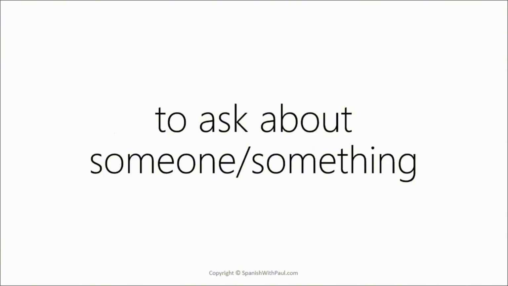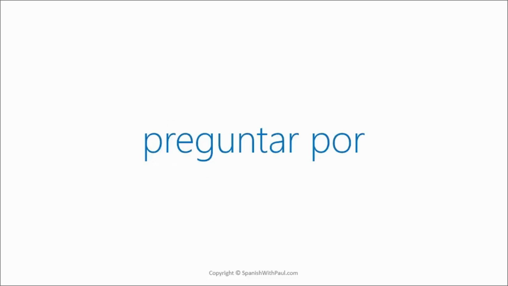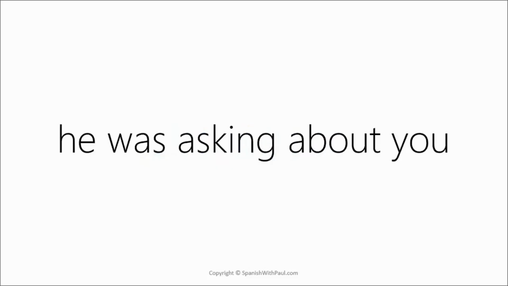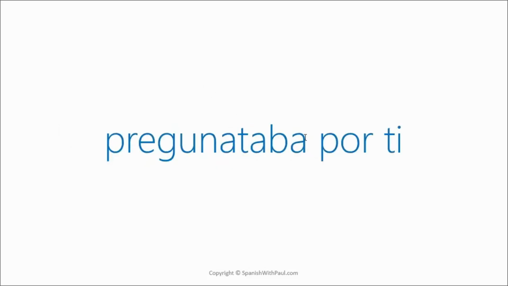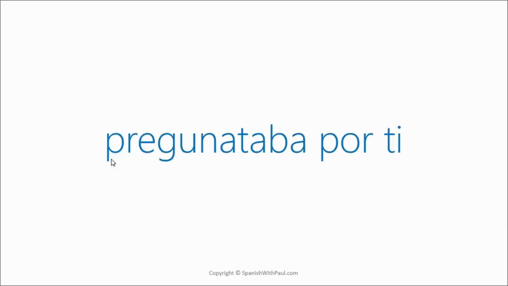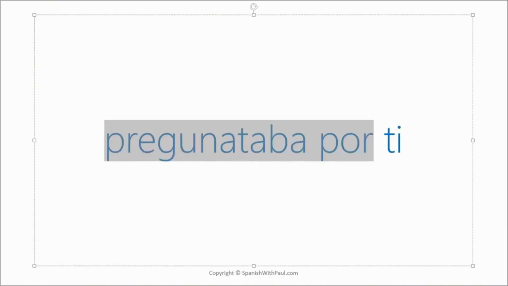Before we go on to a drill of this, I'd like to give you something very useful, which is directly related. We can, in English, ask about someone or about something. And to do this in Spanish, you would use preguntar por. So you're always using preguntar. You're not going to use pedir. And onto the end of that, you're going to tag on por. So for example, he was asking about you. That would be preguntaba, he was asking. And about you would be por ti. So he was asking about you.